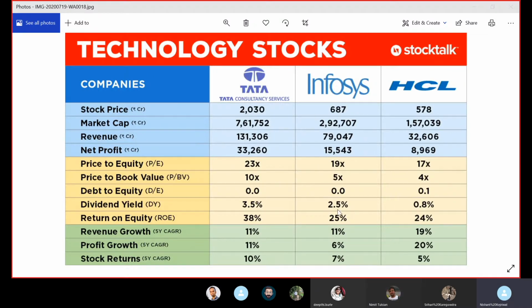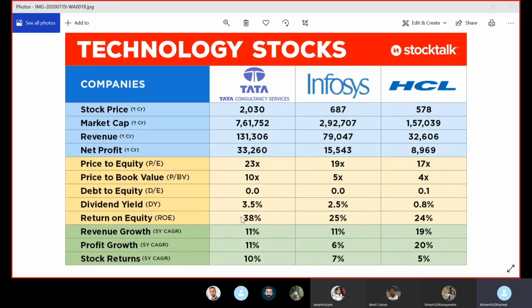Okay, so for a 4% higher return on equity, its share price return has been about 40% higher, because compared to 5% return and 7% return, it's 40% higher. Whereas for TCS, instead of 24, it is giving 38, which is roughly about 60% higher ROE.